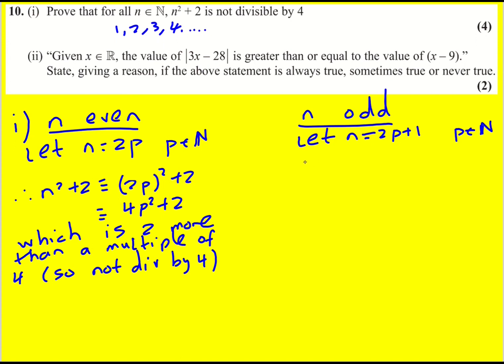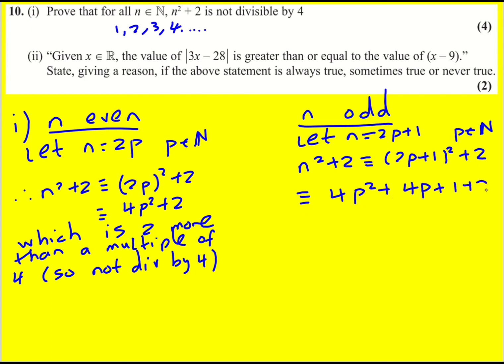So now it's a little bit more complicated. Let me write down, n squared plus 2 is going to be 2p plus 1 squared plus 2, which will give me, this is a double bracket, so 4p squared plus 4p, because I get a 2p and another 2p, plus 1 plus 2, which can be written as 4 times p squared plus p, plus 3.